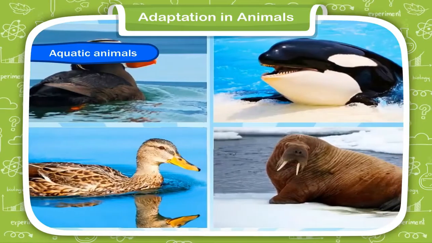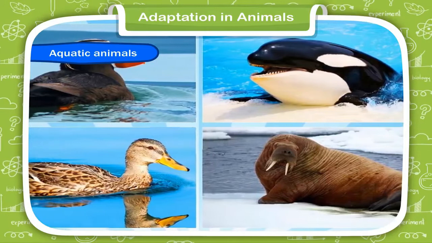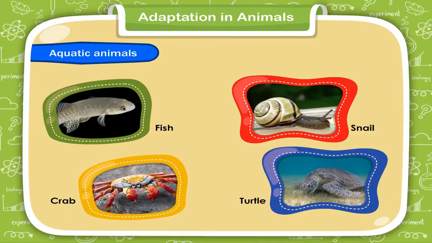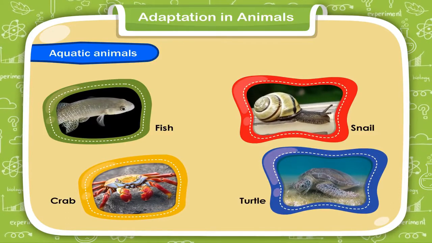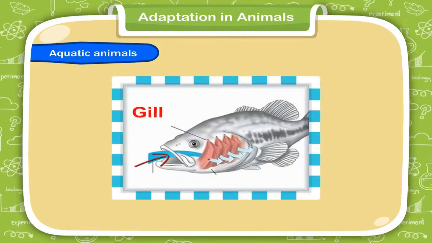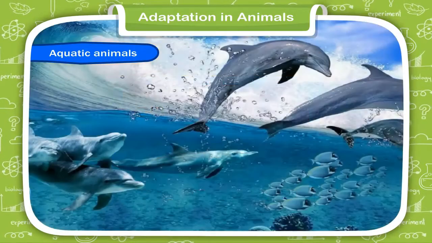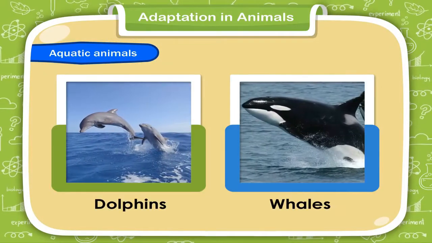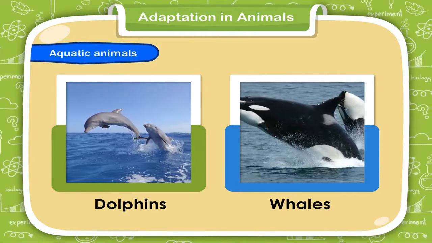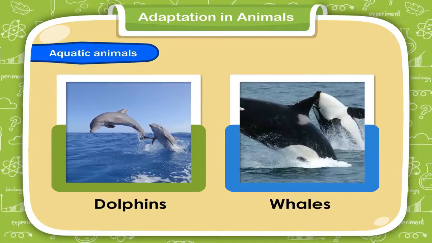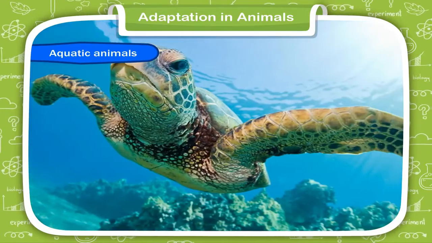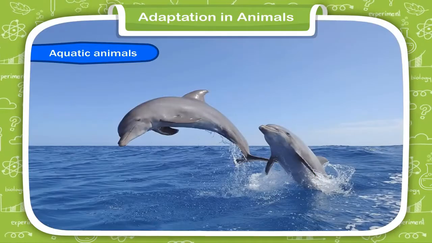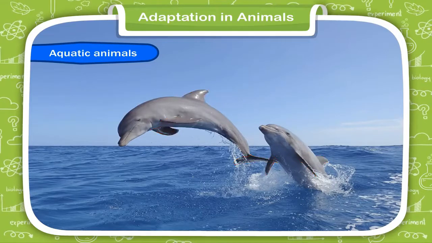Aquatic animals. Animals that live in water are called aquatic animals. Fish, snails, crabs, and turtles are aquatic animals. Their body organs are suited to live in water. Fish and crabs have gills to breathe in water. Other aquatic animals, such as dolphins and whales, do not have gills to breathe in water. They come up to the surface of water and breathe through their lungs. Turtles have paddle-like feet, and ducks have webbed feet to swim easily in water. Fish have fins that help them to swim.